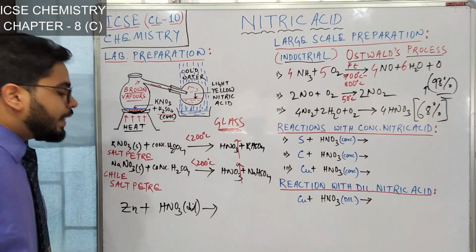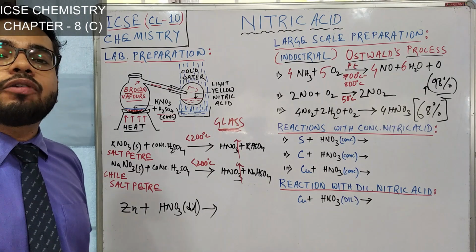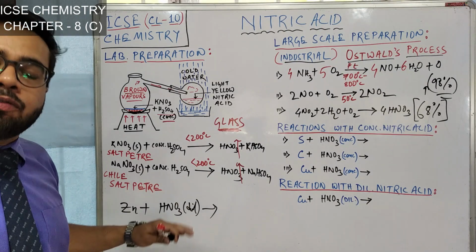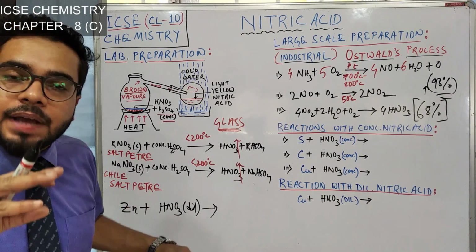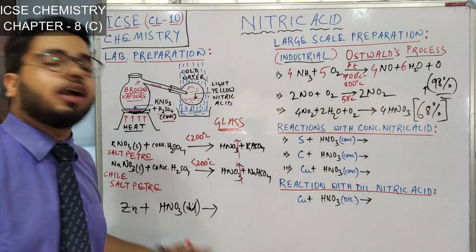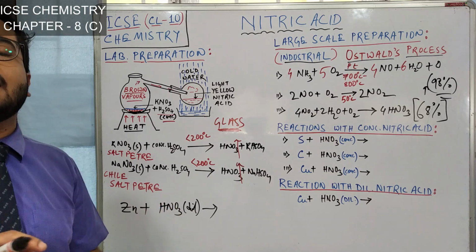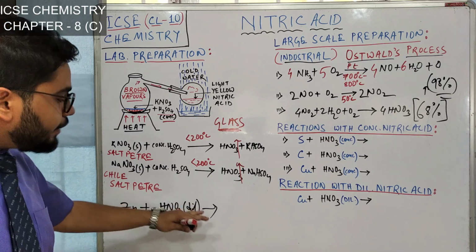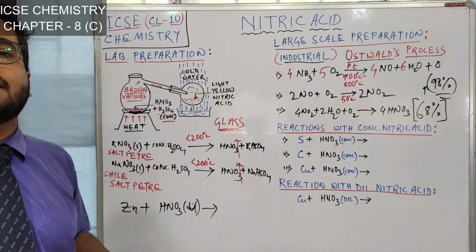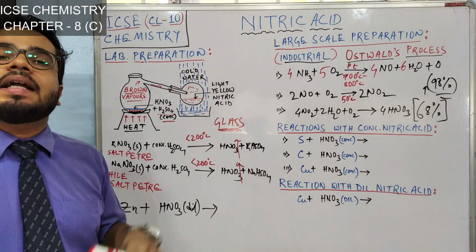What will happen is, this dilute nitric acid is a good oxidizing agent. So that will oxidize the prepared hydrogen to water. It is not that it won't be produced. Hydrogen will be produced, but as soon as the hydrogen is produced, this oxidizing agent, dilute nitric acid, will turn that hydrogen to water.